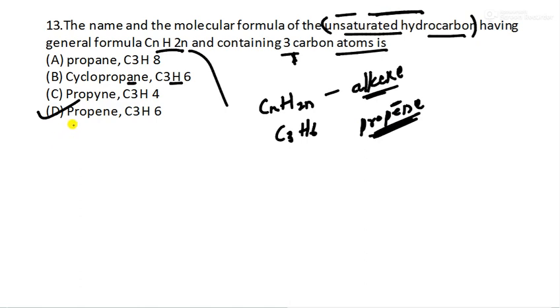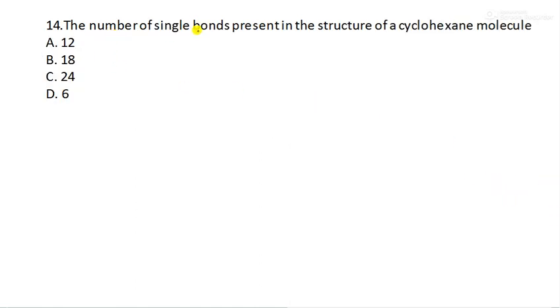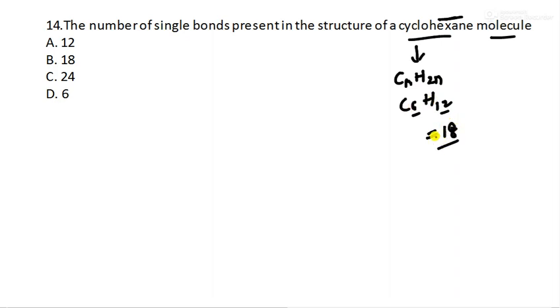Next is question number 14. The number of single bonds present in the structure of cyclohexane is dash. As I said, this cycloalkane is similar to which one? Alkene, CnH2n. So it is hexane, meaning C6, H should be 6 times 2, 12. If you count this, 6 plus 12 is how much? 18. So this is the number of single bonds. Here the answer is option number B.